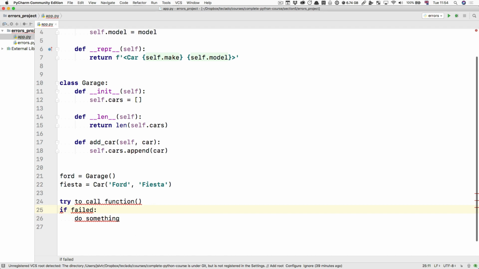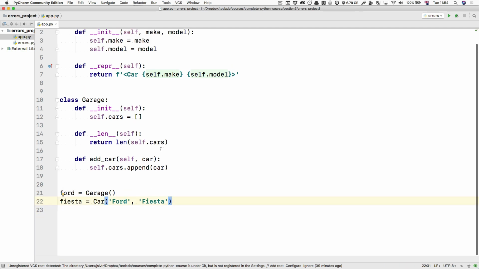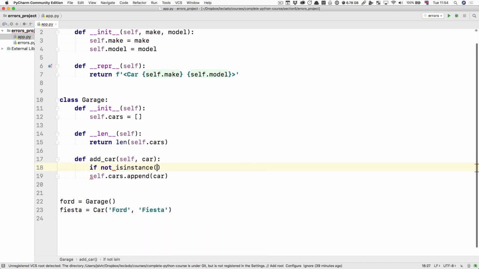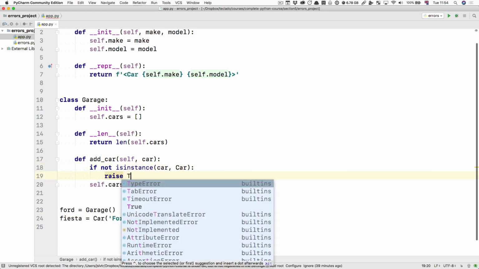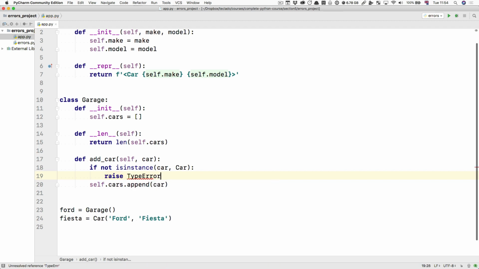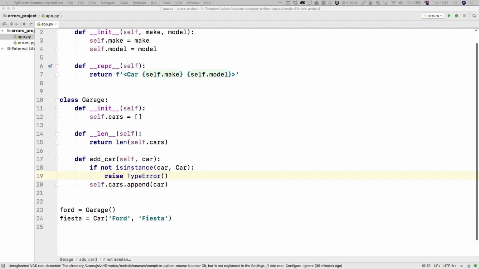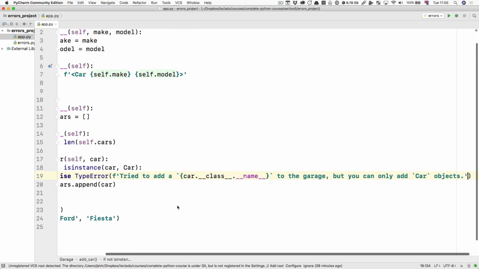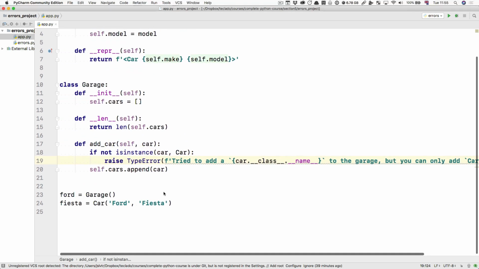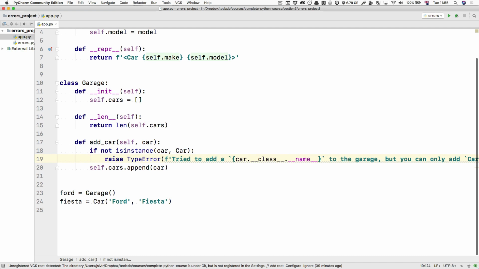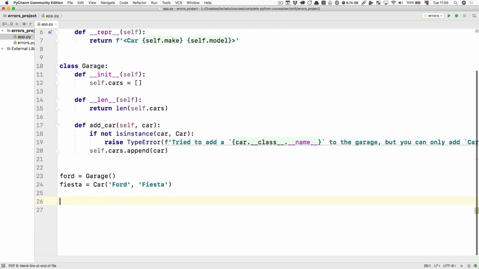Okay. So circling back to raising exceptions, we could go back to adding our isinstance here. If not isinstance car of car, then raise a type error. And I'm just going to copy the string back from my notes so I don't bore you typing it. So again, it's the same string as we had before. So Python suggests that this is better because now we only have to check whether the car is appropriate once inside the method, and everywhere else we can just call it.